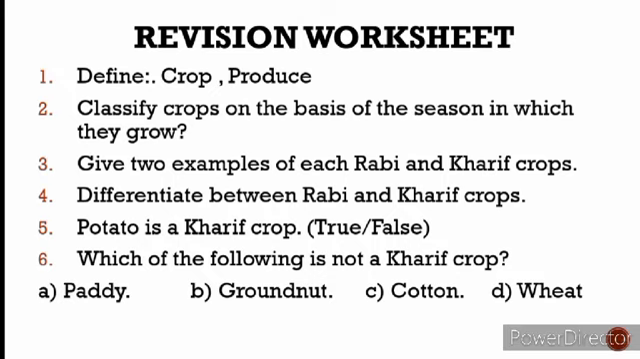Question number 2 is classify crops on the basis of the season in which they grow. It is Rabi and Kharif crops. Give two examples of each Rabi and Kharif crops. You can simply name two Rabi and Kharif crops. Number 4, differentiate between Rabi and Kharif crops.